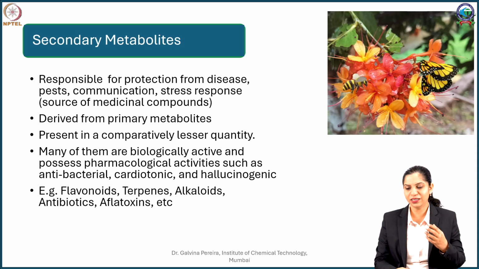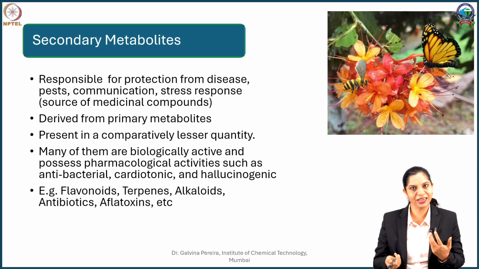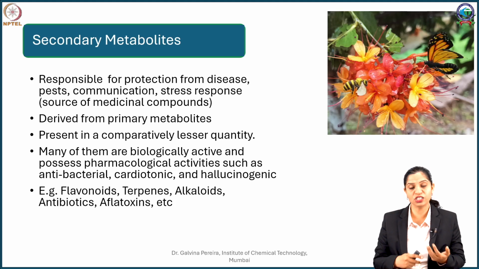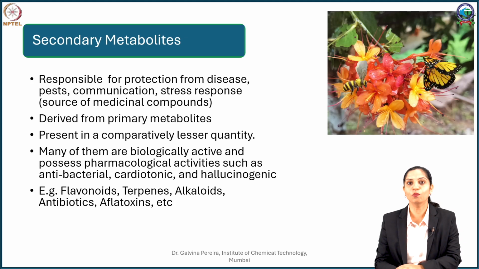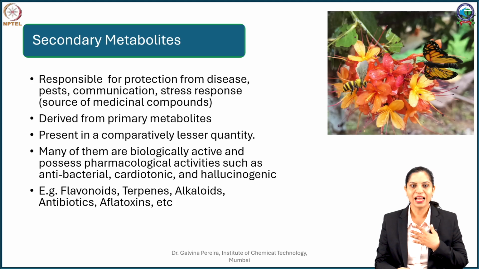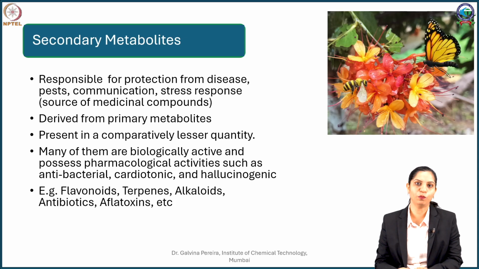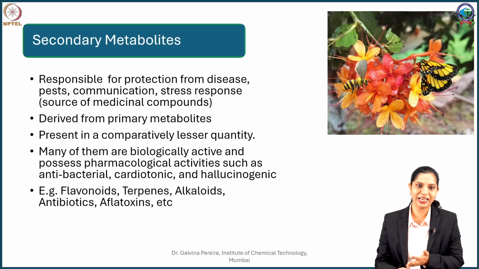Because these metabolites are produced to repel insects or in certain cases to attract insects, they are defensive or protective in function as compared to primary metabolites. These compounds are found to have more pharmacological effect on animals as well as on us humans. As a result, when you are searching for bioactive molecules such as drugs, the secondary metabolites are predominantly important to us. Some of these metabolites render antibacterial properties, essentially the phenols and the tannins.